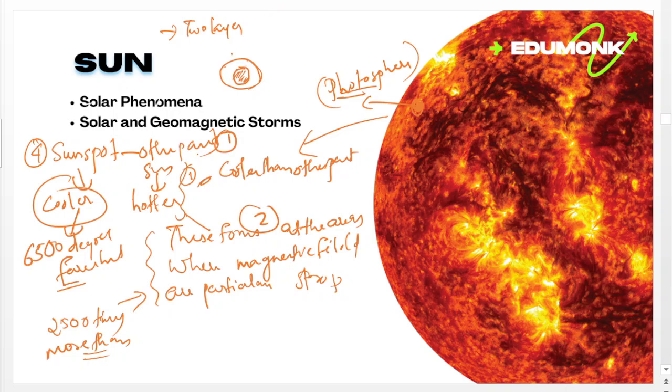This dark region or inner layer is known as the umbra, and the lighter outer layer is known as the penumbra.